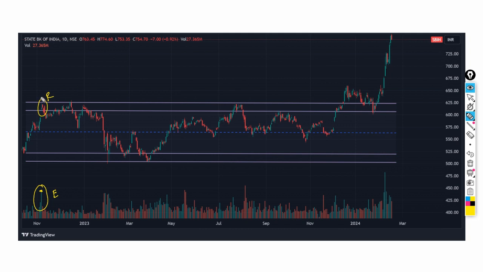If you see neatly, you will understand that there is a strong tail that has been generated in the price action. This is nothing but the supply tail, which is generated due to the selling, and the close is also below half of this bar.